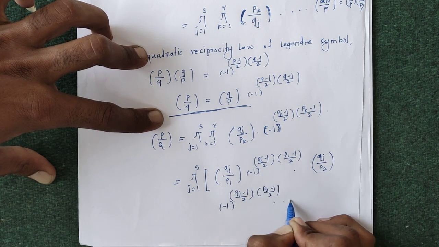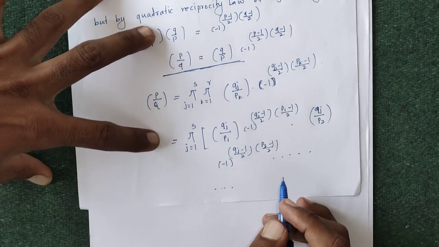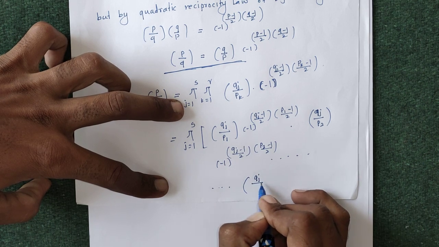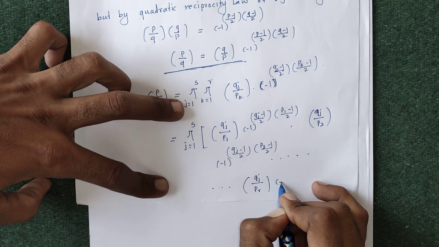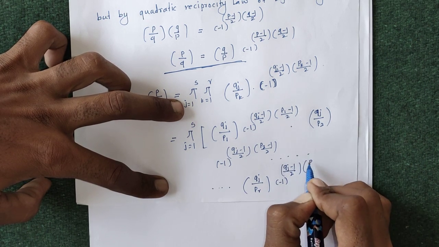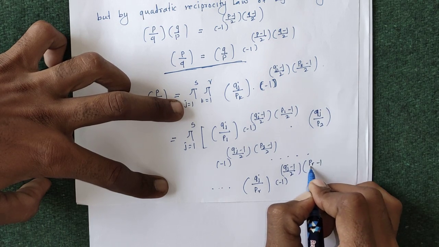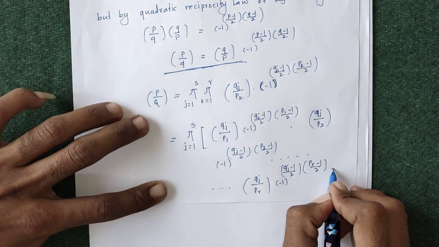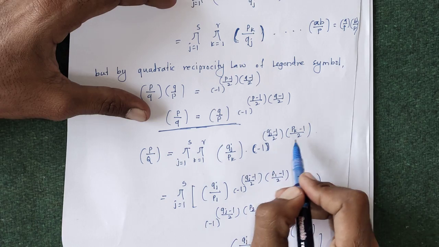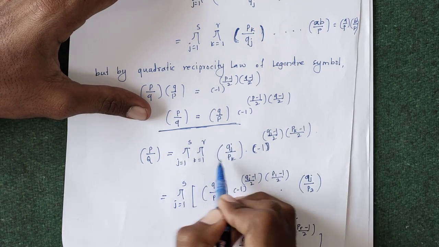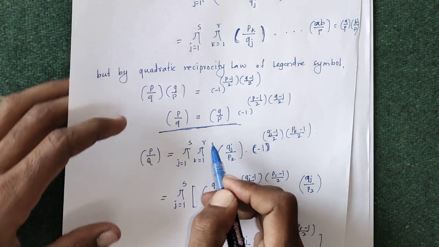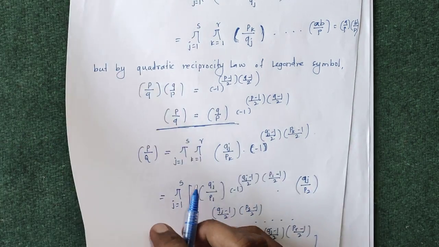and so on. Running this product up to k equals r, we get the Legendre symbol of Qj by Pr times minus 1 to the power Qj minus 1 by 2 as it is, times Pr minus 1 by 2. So putting k equals 1, we get this step, and putting k equals r, we get this term. Just running this product from 1 to r, we get this equation.